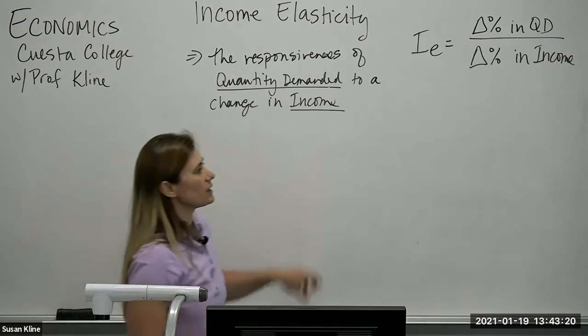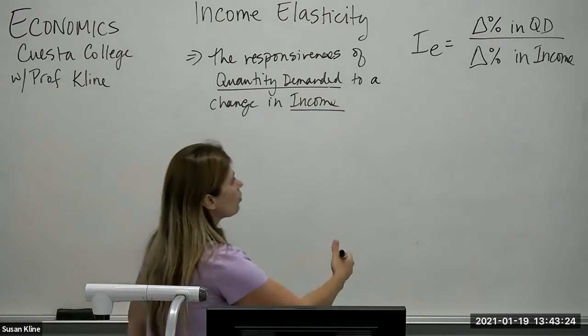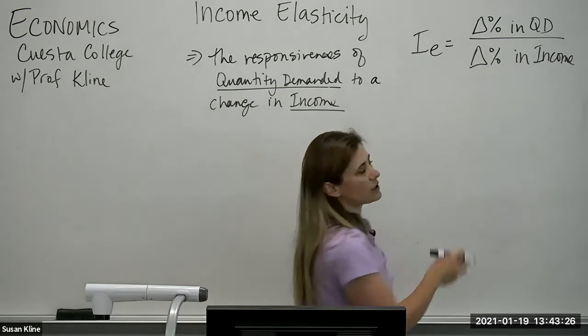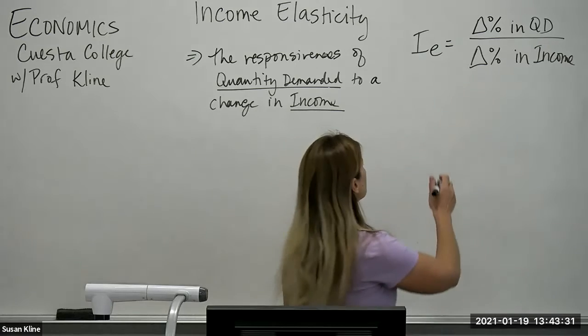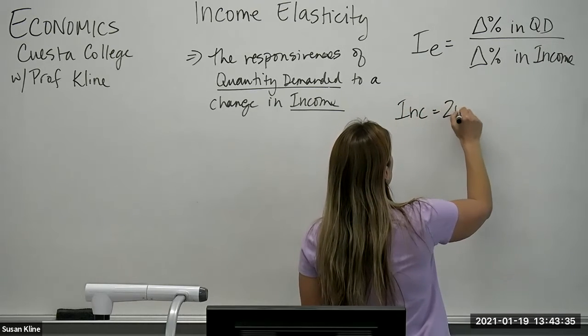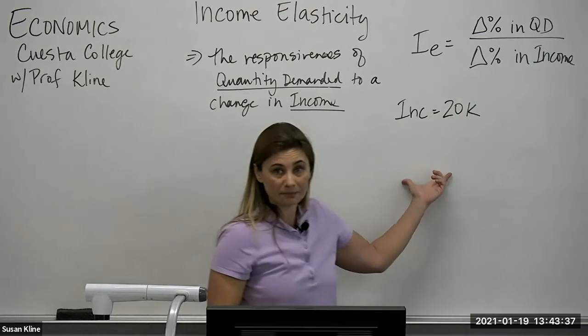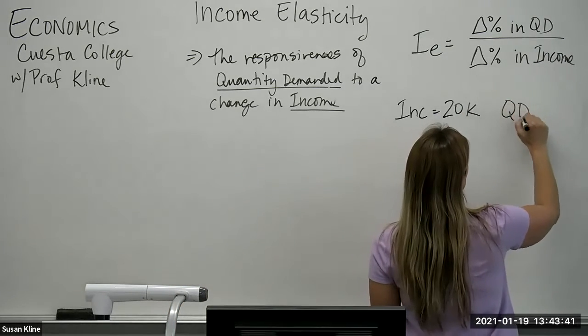As we update this to the midpoint method, right? So when do we use the midpoint method? When do we use the percent method? Well, if we're given percents, we use the percent method. If we're given something along the lines of, when people have $20,000 in income, they buy 60 units.